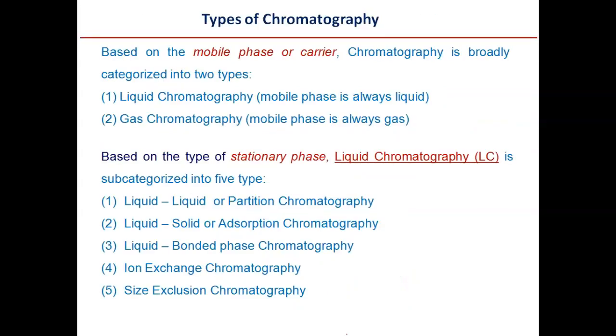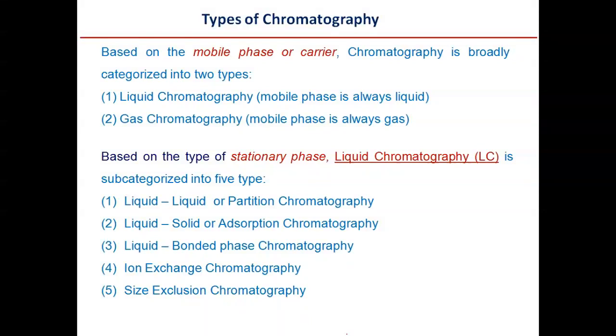So let us think about the types of chromatography. There are two important phases where the constituents of the mixture are distributed, and equilibrium exists between the two phases, that is the mobile phase and the stationary phase. Based on the mobile phase, or the carrier, because it is carrying the components, chromatography is broadly categorized into two types.